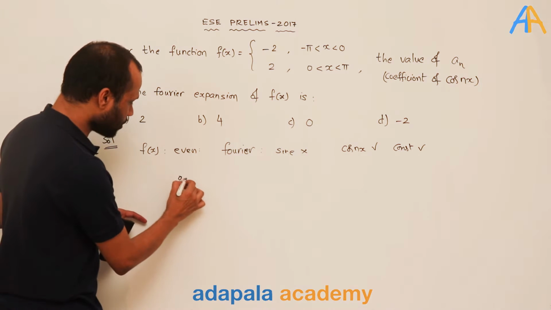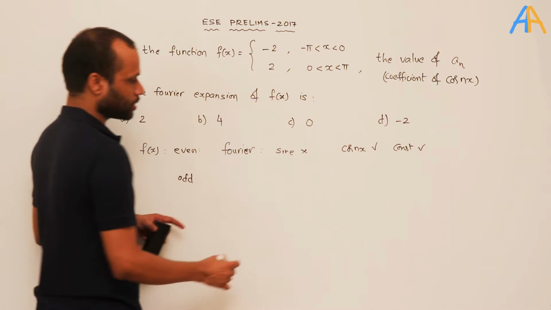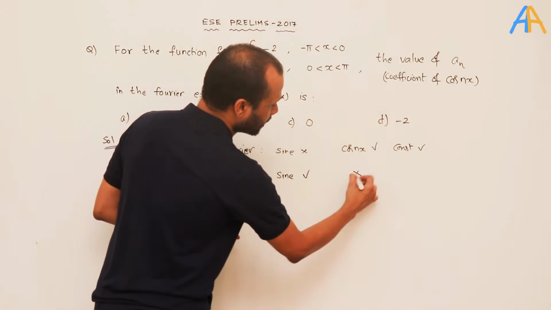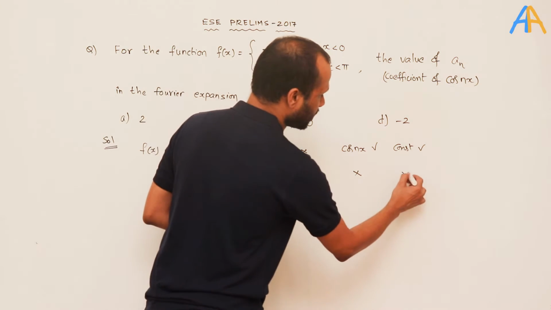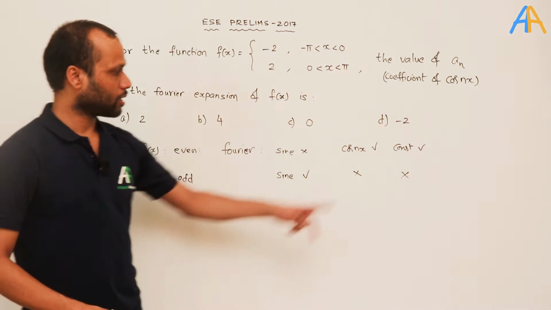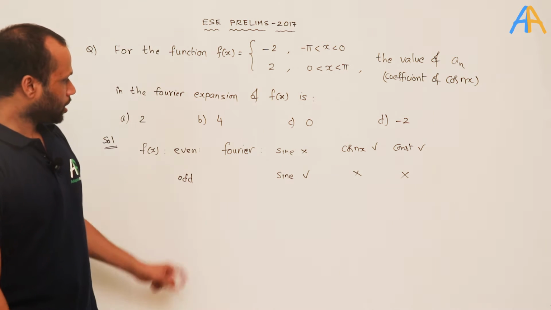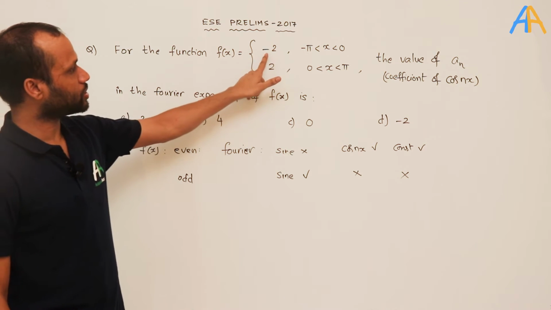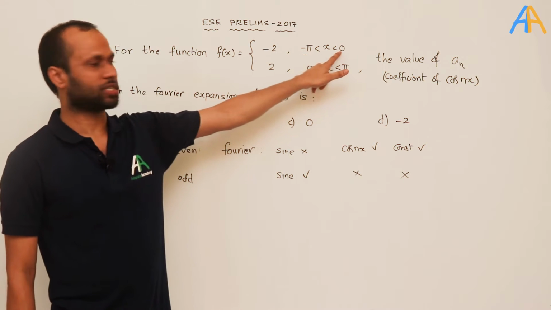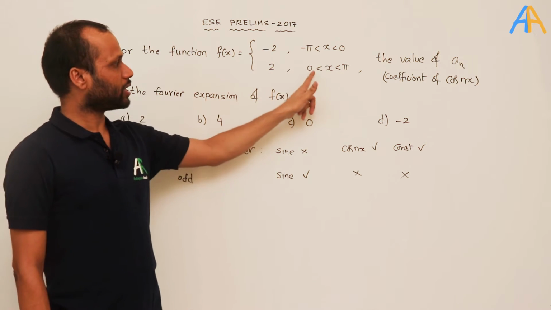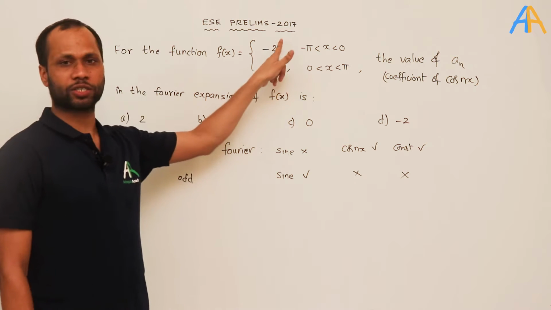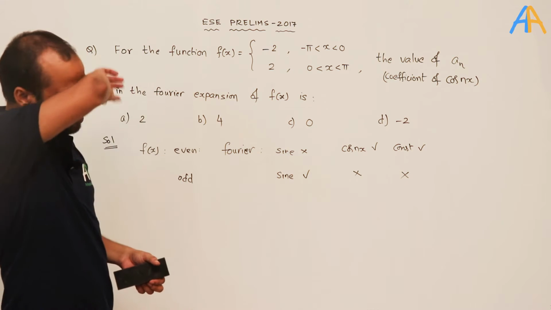Similarly, if it is an odd function, it contains only sin terms. It does not contain cos terms and it does not contain a constant. The given function is f of x equal to minus 2 in the region minus pi comma 0 and plus 2 in the region 0 comma pi. First check whether the given function is odd or even.